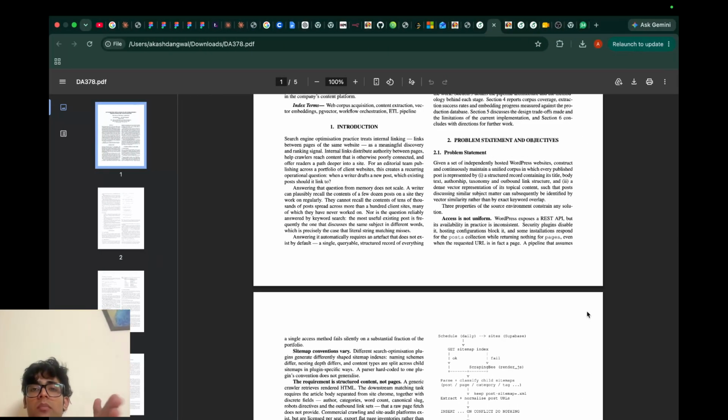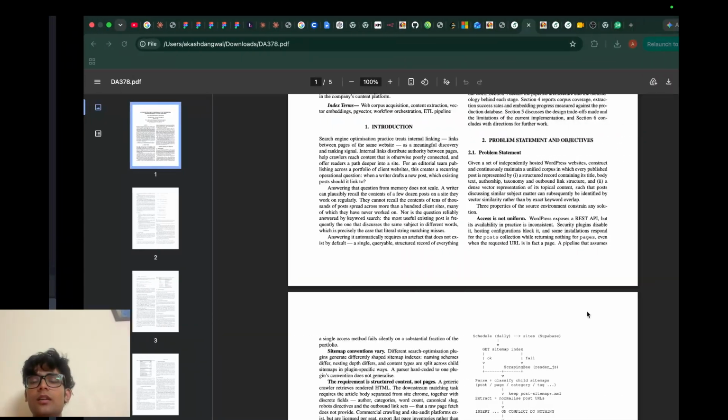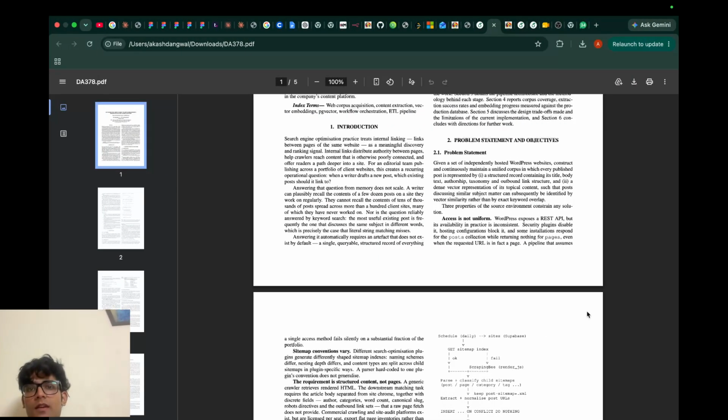So as I said, my part was to crawl the site data and store the embeddings of the post data. The tool that I have used in this is n8n automation workflow, to crawl the sites data, and also a workflow to store the embeddings of the post data.